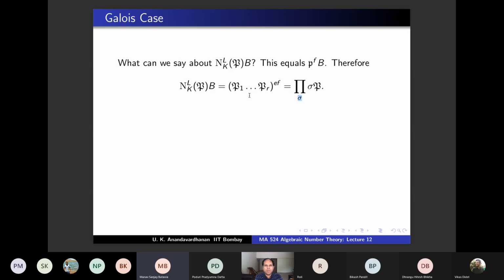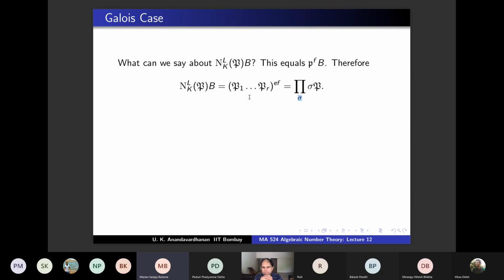We know that P1, P2, ..., PR are the only primes lying over small p. And we know that there are EFR sigmas in total. So it's possible that, suppose R is 2 and we have only P1 and P2 lying over p.